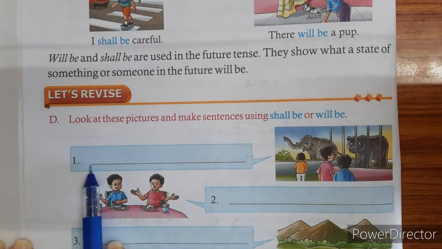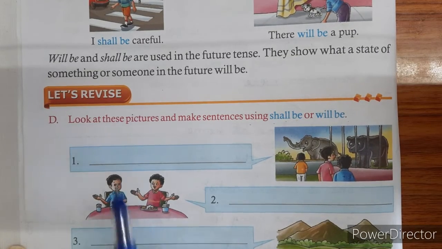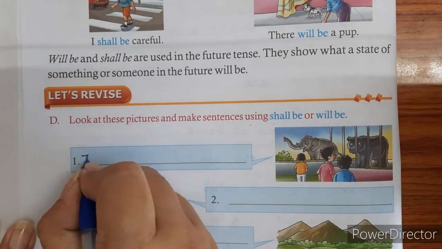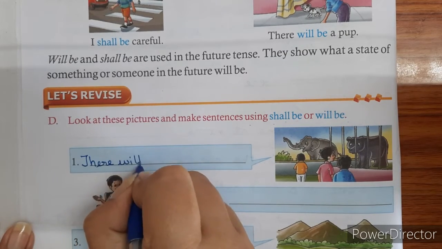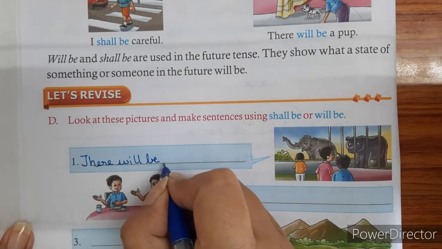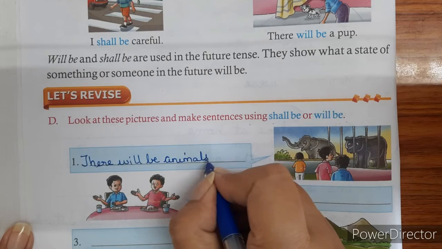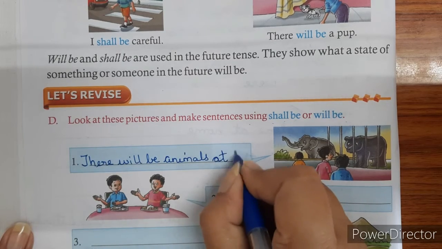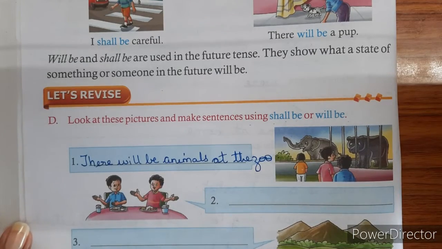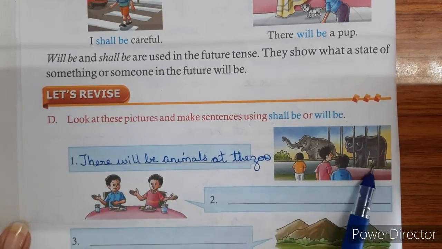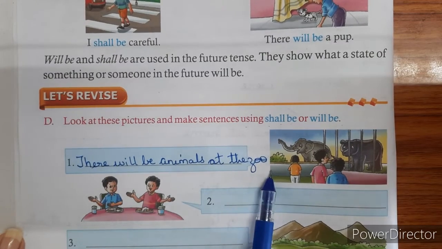So whenever we have to make a sentence using shall be or will be, we will say they will be animals at the zoo. Okay, so we are sure that there will be animals in the zoo. So we write there will be animals at the zoo.